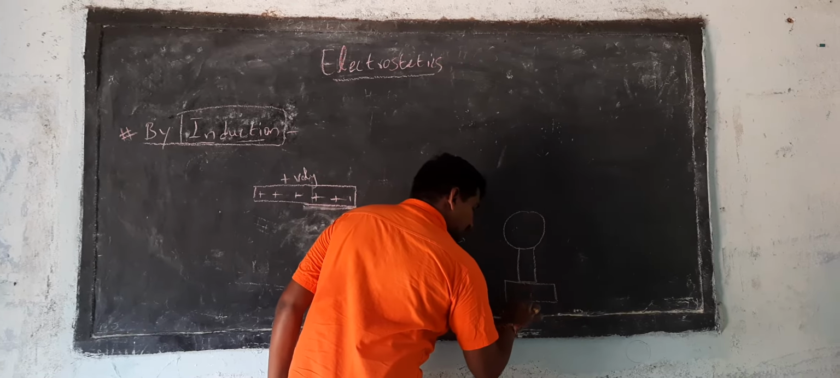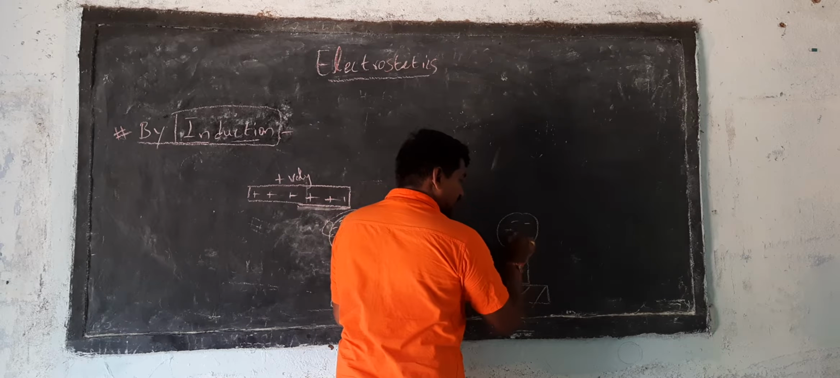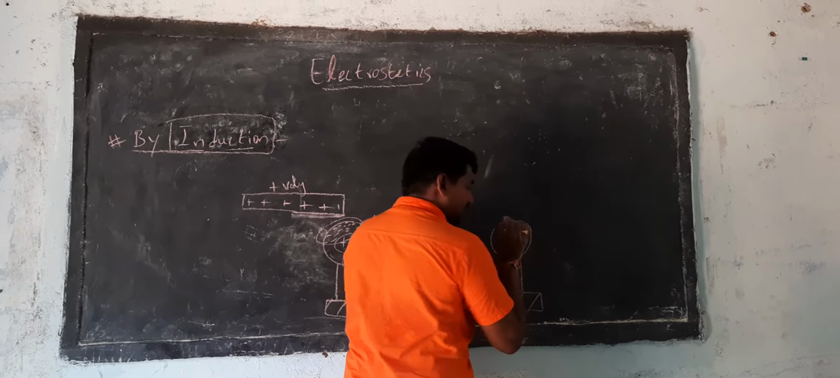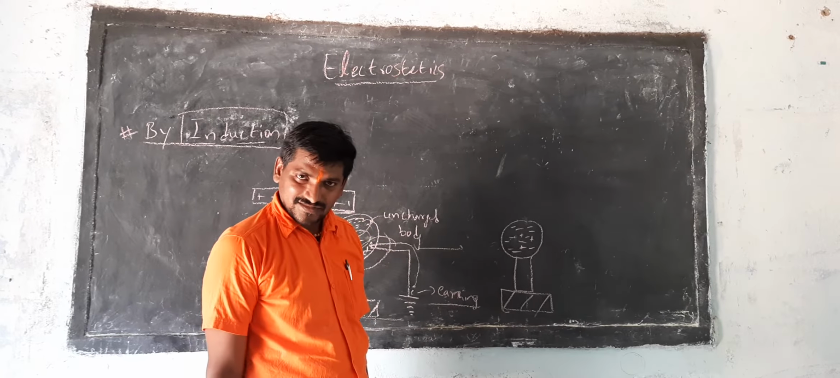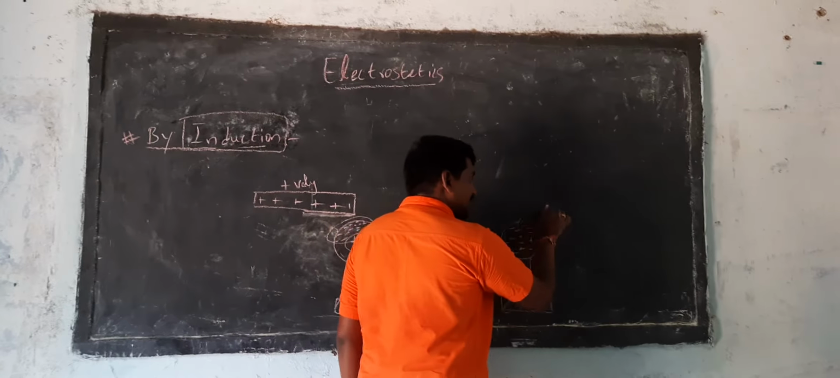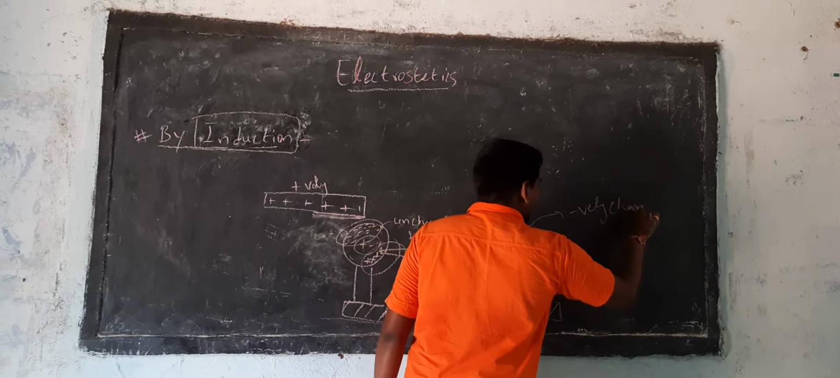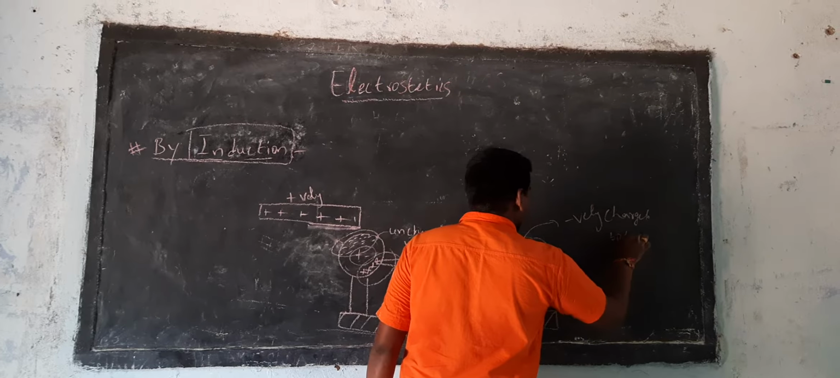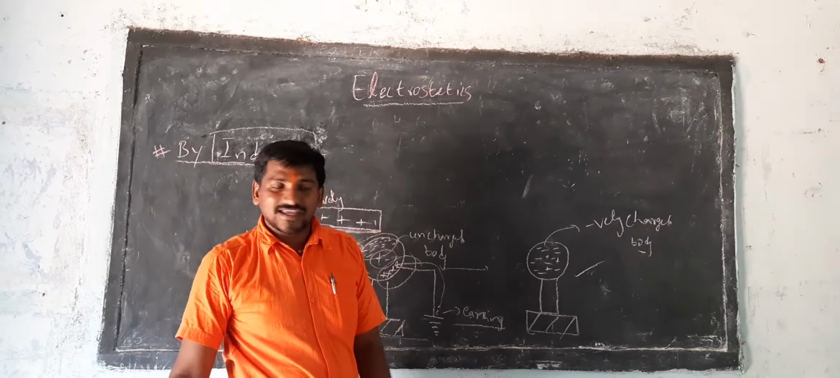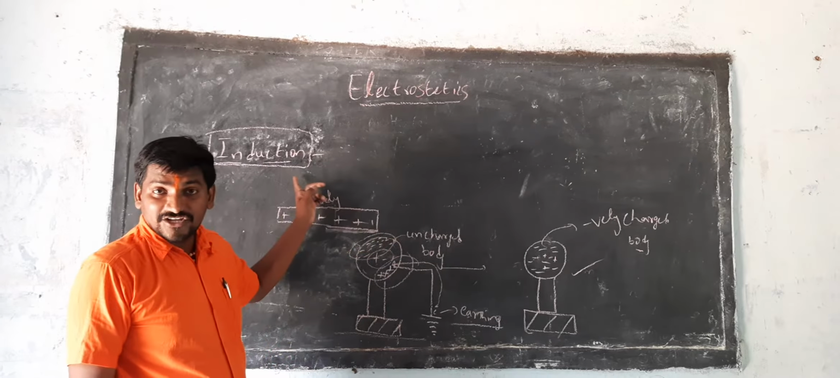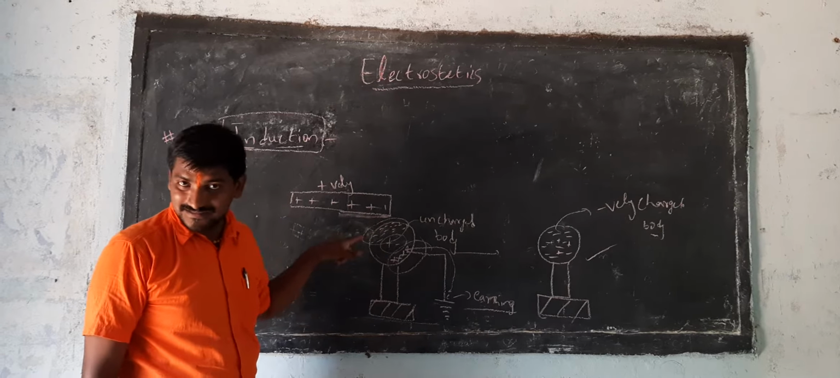After removing the earthing and then removing the charged body, the body is filled with a large number of electrons and very few positive charge particles. Therefore it will become a negatively charged body. In this way we can charge an uncharged body using the induction process. What happened here is that charge has been induced.